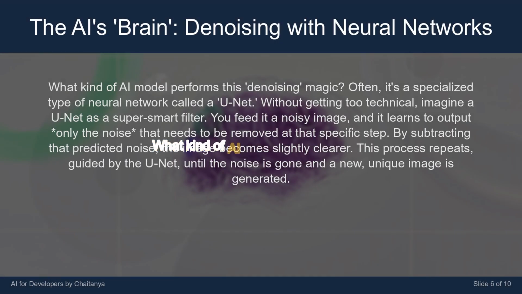What kind of AI model performs this denoising magic? Often, it's a specialized type of neural network called a U-net. Without getting too technical, imagine a U-net as a super smart filter. You feed it a noisy image, and it learns to output only the noise that needs to be removed at that specific step. By subtracting that predicted noise, the image becomes slightly clearer. This process repeats, guided by the U-net, until the noise is gone and a new, unique image is generated.